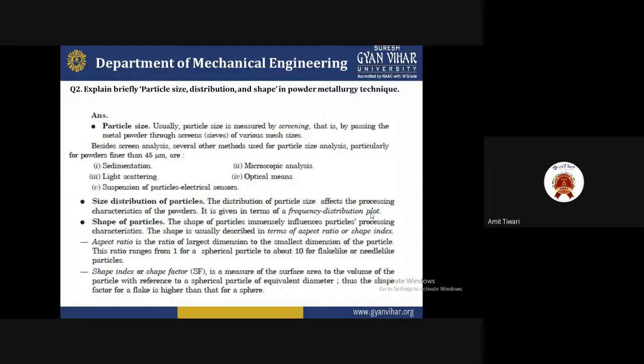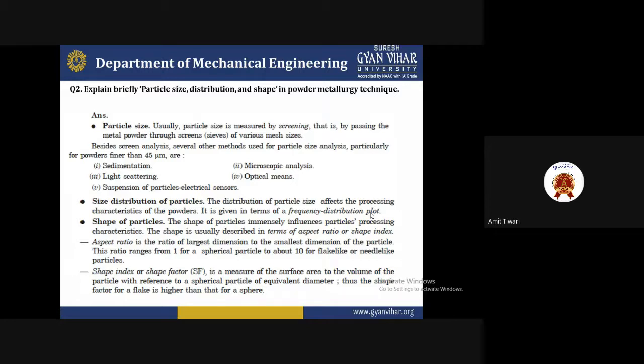features you want to make in the plot, and the size will be distributed as the requirement of manufacturing of a particular product. Because the thinner the size, your product will be good and have good machinability. So at that time we have to understand some size distribution functions which are related to that. Third one is the shape of the particle.